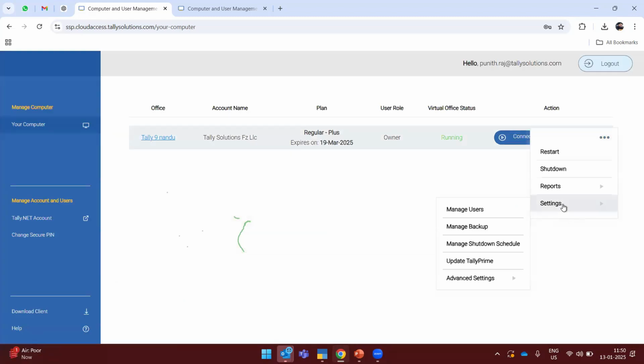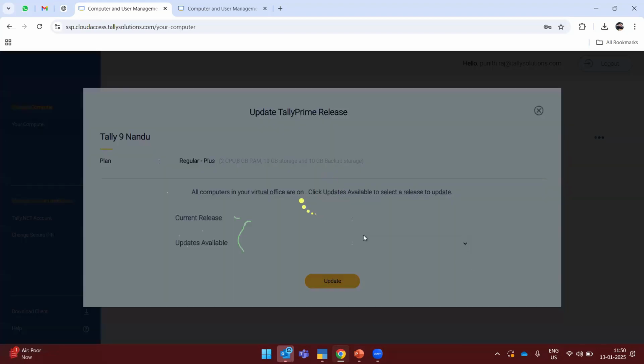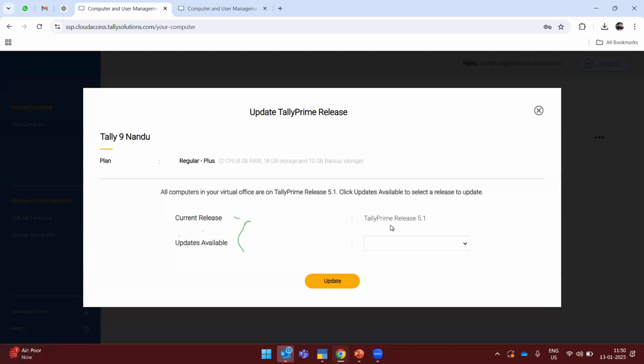So we have already covered manage user, manage backup, and manage shutdown. You may have a doubt whether our cloud access will auto update. Once you are in the current release of Tally Prime 5.2, if in future there is any other release, that will be listed here. In this particular case, we are on the current release, and the available updates will be shown here. You can also upgrade your release from this screen.